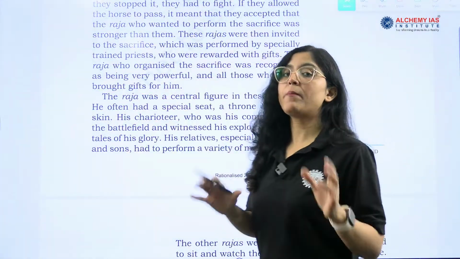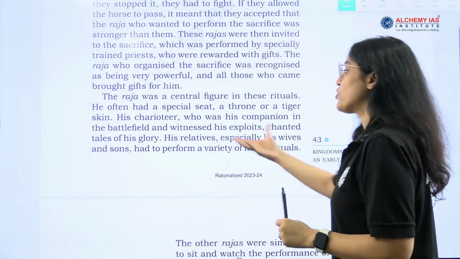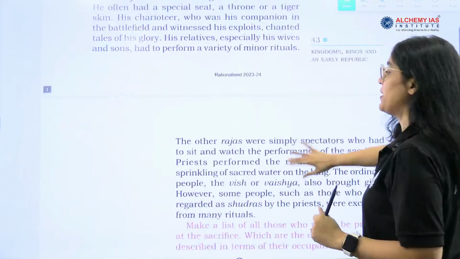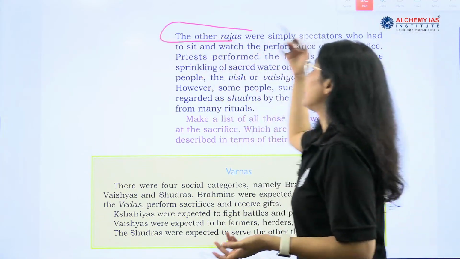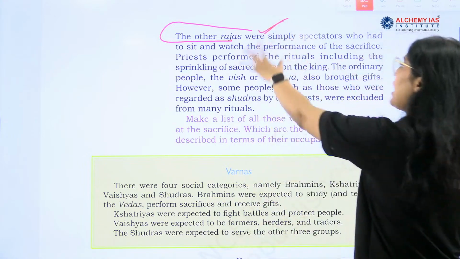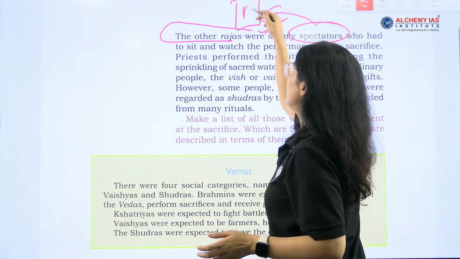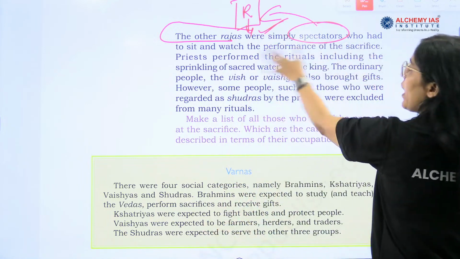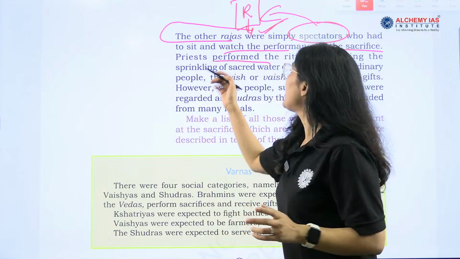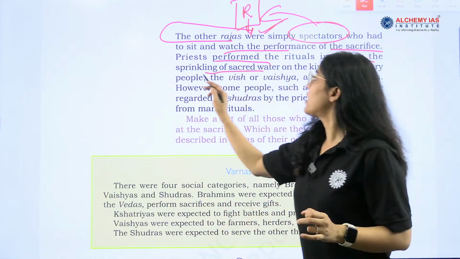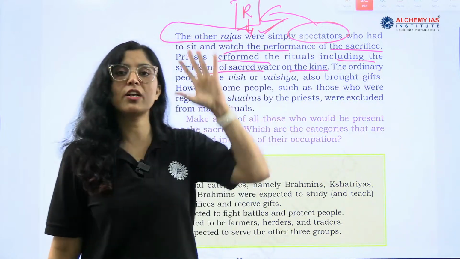So, how many people are participating? Raja is participating, his wife is also participating, performing some rituals, and his sons are also participating, right? Now, the other Rajas who are coming to the sacrifice were simply spectators. The other Rajas who have accepted the Raja's suzerainty had to sit and watch the performance. Priests performed the rituals, including the sprinkling of sacred water on the king. So this was also an exercise, sprinkling of sacred water on the king.